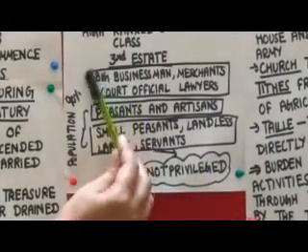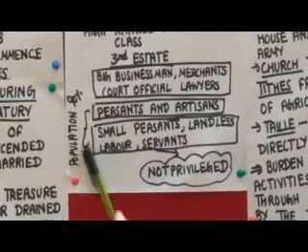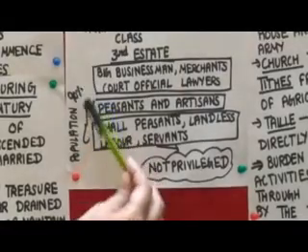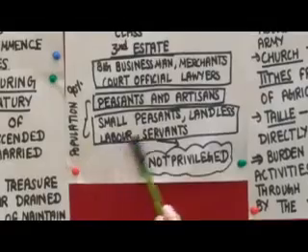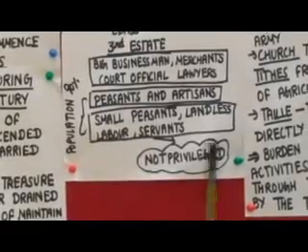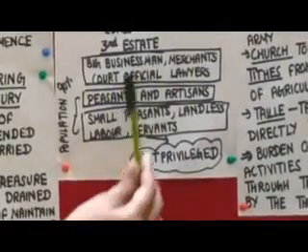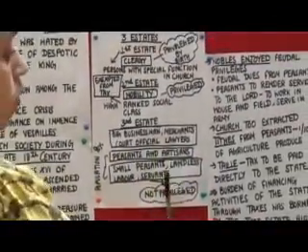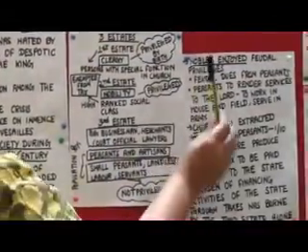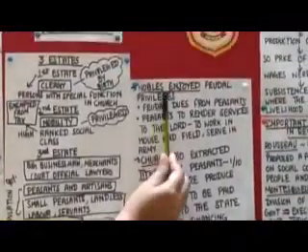And do you know, this third estate formed 90% of the population and they didn't have any privilege. They were not privileged at all. And all the financial burden was on the third estate. So we will read how the inequality was there in society. We will read more about this.